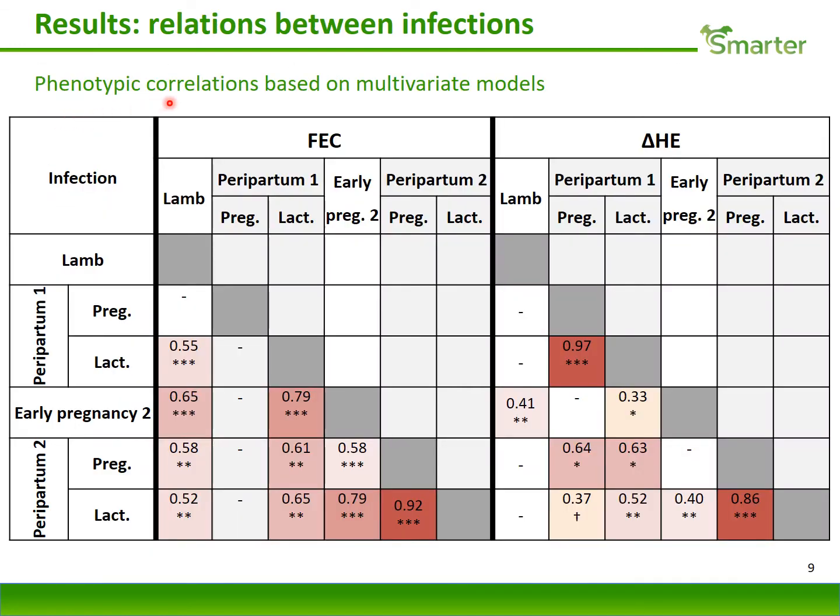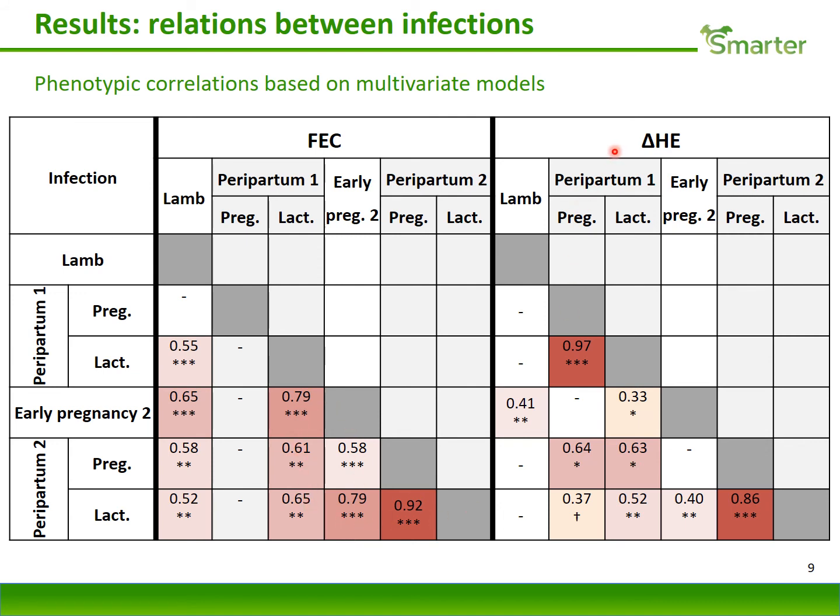Here are the phenotypic correlations between the measures observed in the different stages, and we analyzed pregnancy and lactation separately in the 2 peripartums. So for fecal egg count, as you can see for the correlation between the LEM phase and the adult phases in this first column, the correlations were higher than 0.5, so quite high, and they were in the range of the values that were observed for the correlation between the adult phases.